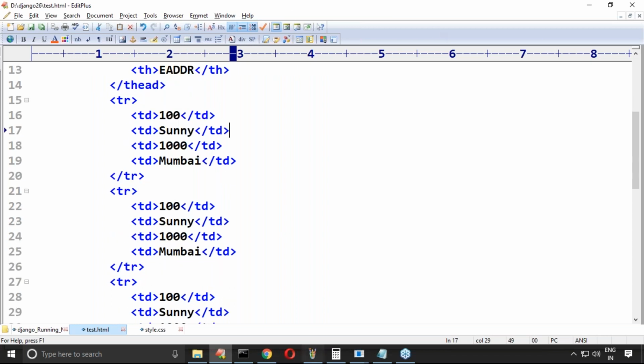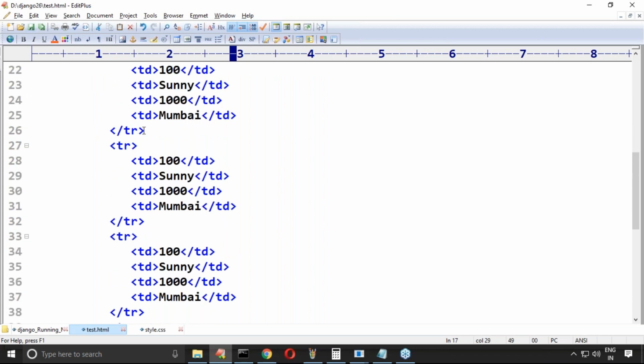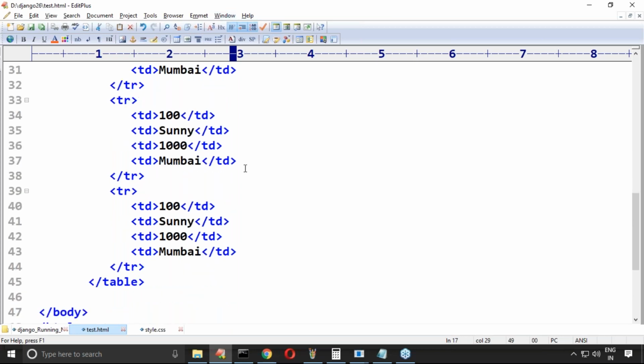Clear, but these tags are common. Sir, I want to do some looping kind of thing. Then compulsorily we require, and we have that facility. Don't worry, sir. In Django, we are going to use Jinja 2 coding, and Jinja 2 Django templates, template tags. By using that, we can implement looping also.